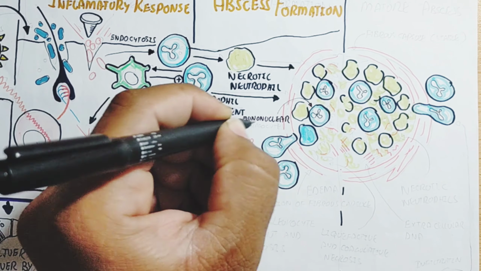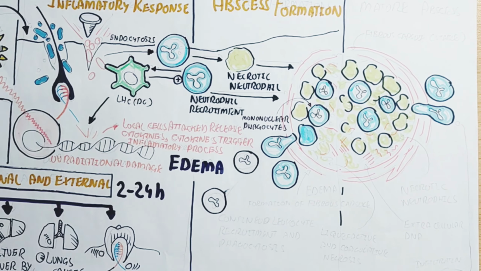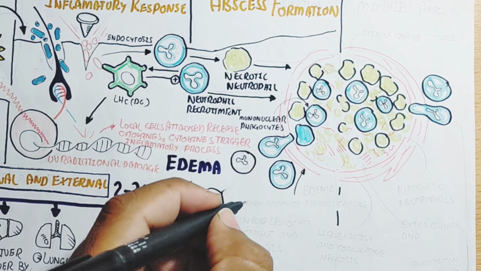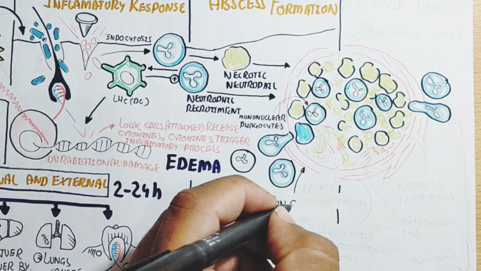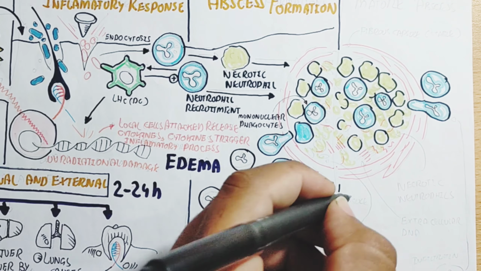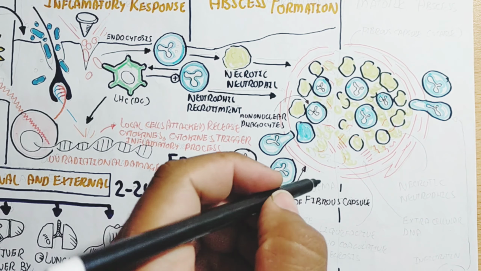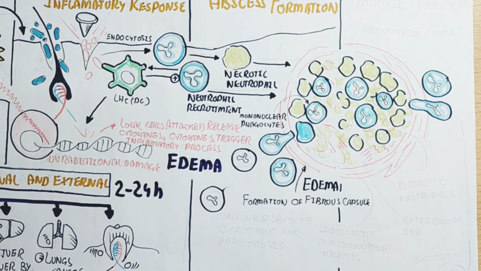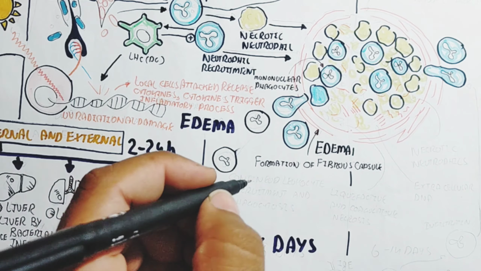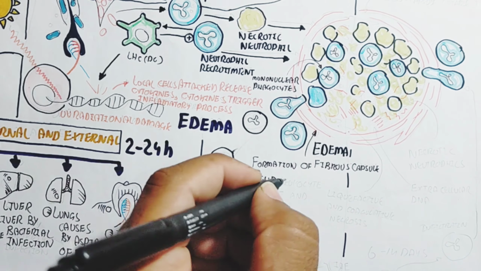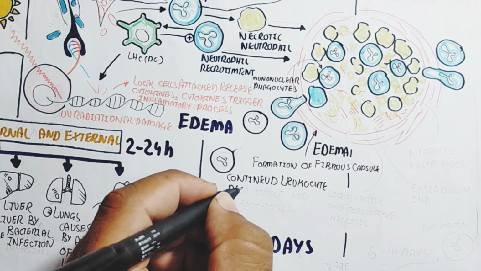Here you need to understand the mononuclear phagocytes. Phagocyte recruitment occurs, with continued leukocyte recruitment and phagocytosis.